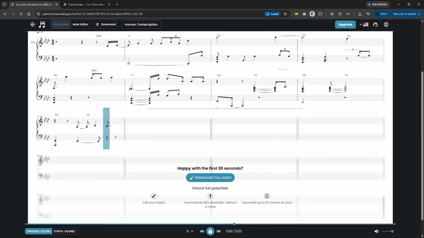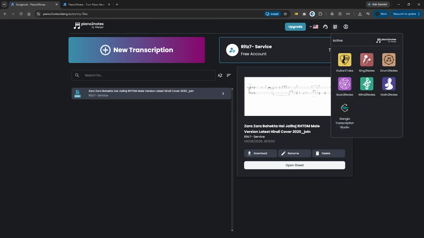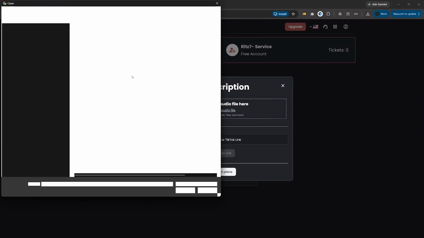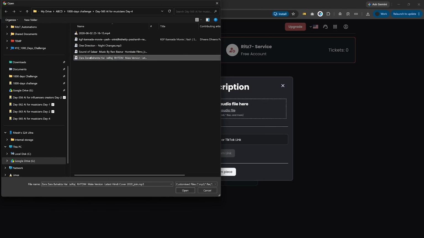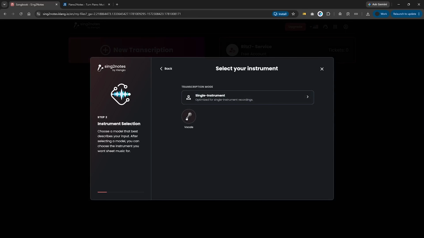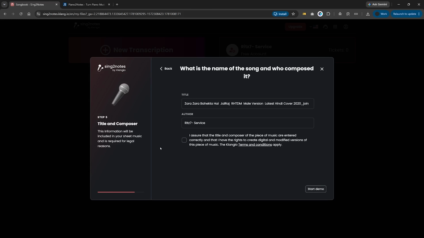Now let's look at something which is meant for singers. Right, so I will go here and let's say Sing2Notes, right? So we'll go here and let me click on this, and we're going to go with any of the songs. Let's go with Zara Zara. Okay, we have single instrument and we have vocal, right? So I'm going to click on this, include lyrics, yes, and detect automatically the language. Click on next, I'll say yes, start demo.